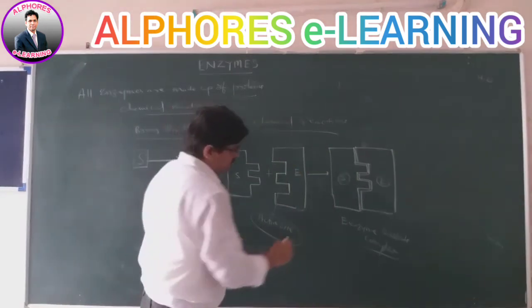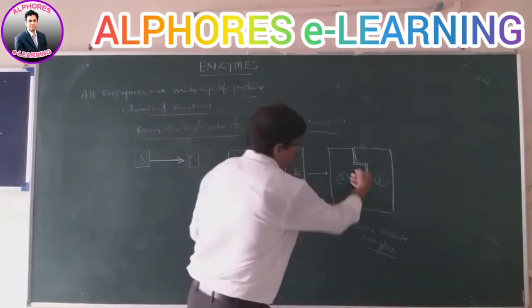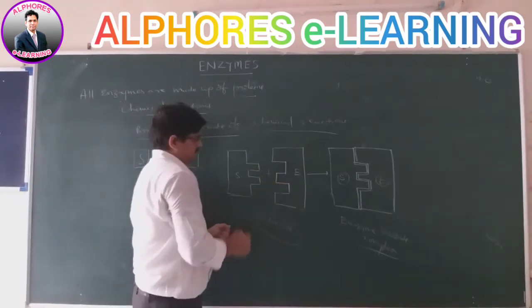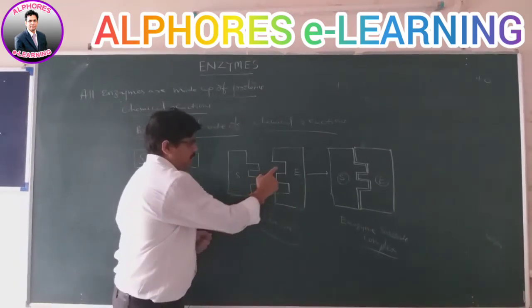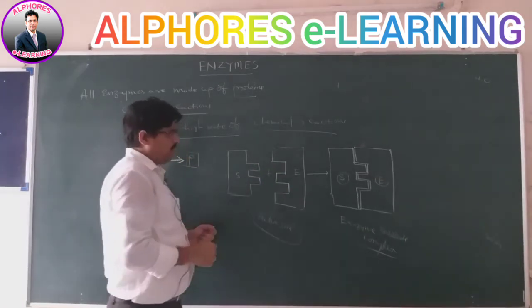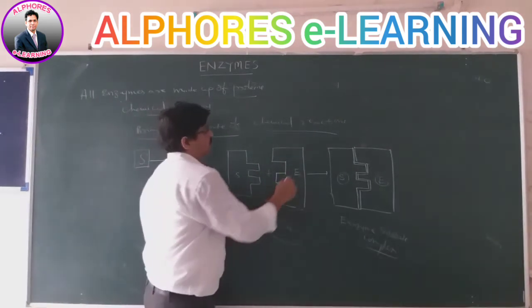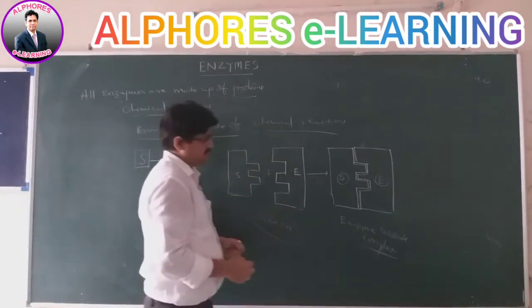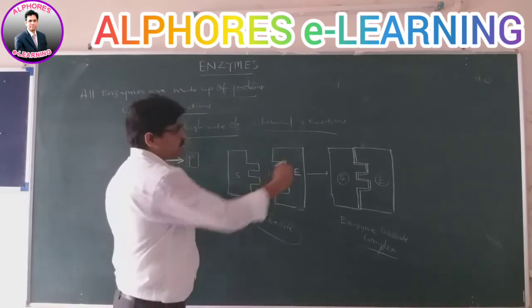Once they are joined together in this enzyme substrate complex, they are tightly bound together. The substrate molecule is tightly bound to the reaction center, the active sites of the enzyme, and they form a complex called the enzyme substrate complex. During this process, what happens?